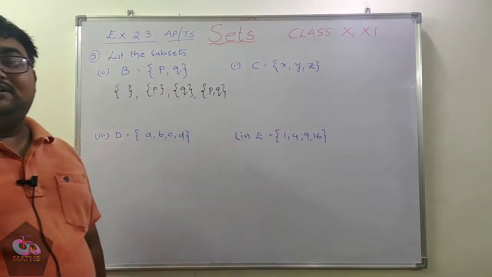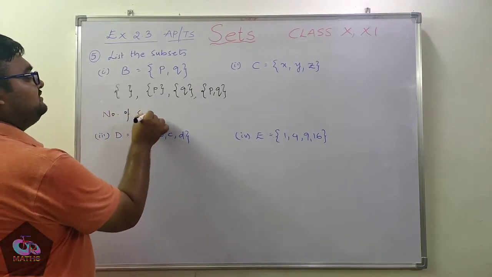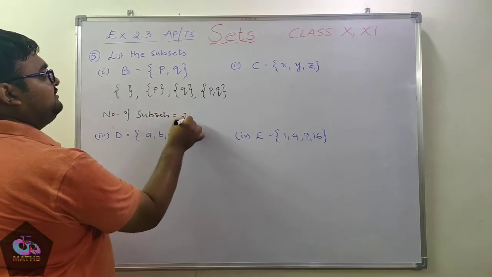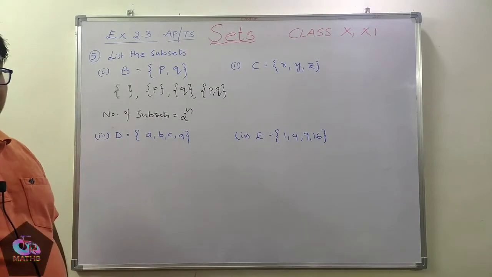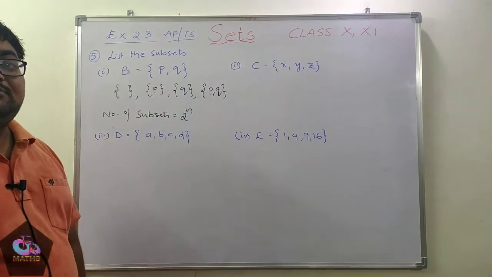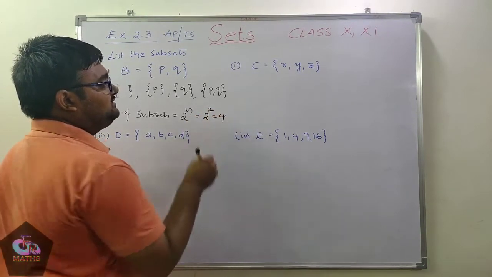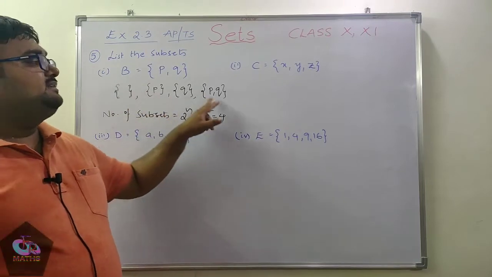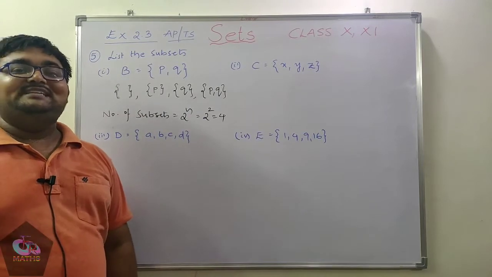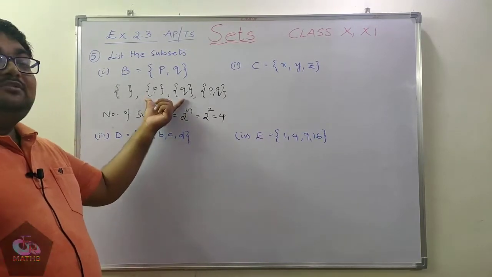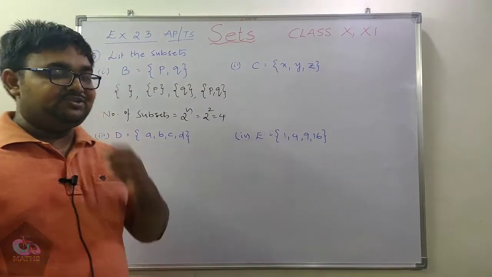So what is the formula to find the number of subsets? The number of subsets is given by 2 power n, where n is the number of elements present in the given set. Here in this set the number of elements is 2, so I can write 2 squared, which is nothing but 4. If you observe, totally how many subsets did we get? 4. If you write them in order, you can easily remember, right? And one more thing, you won't miss any subset and there won't be any repetition.